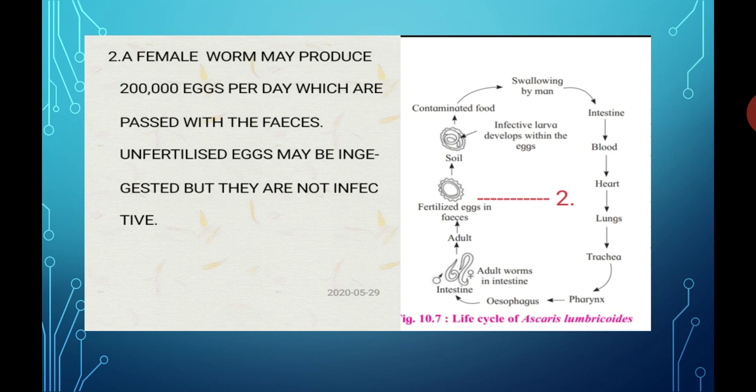In part number 2, a female adult worm may produce 2 lakh eggs per day, which are passed with the feces. That eggs may be of 2 types, unfertilized eggs or fertilized eggs. Unfertilized eggs may be ingested, but they are not infective because they do not cause any infection.